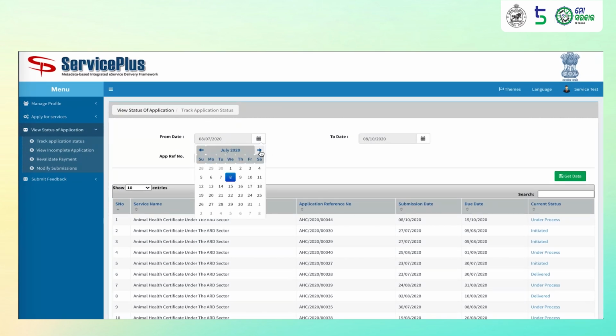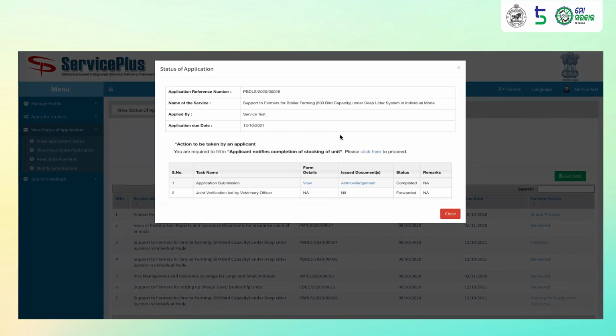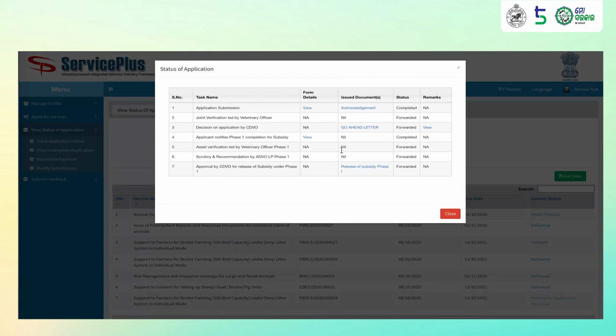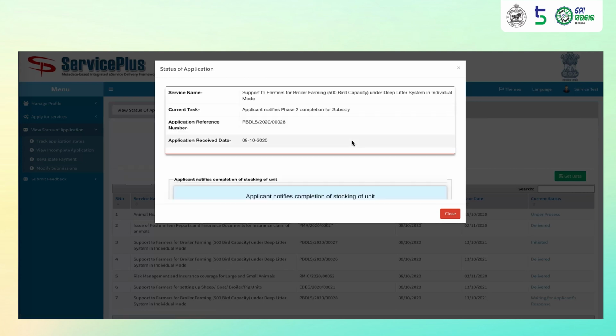He may filter the dates to select or to filter the applications. He can view the different details of tasks. He can also access the release of subsidy phase 1 document, go ahead letter and acknowledgement slip at this stage. Once he has completed phase 2 construction, he may click here to proceed.